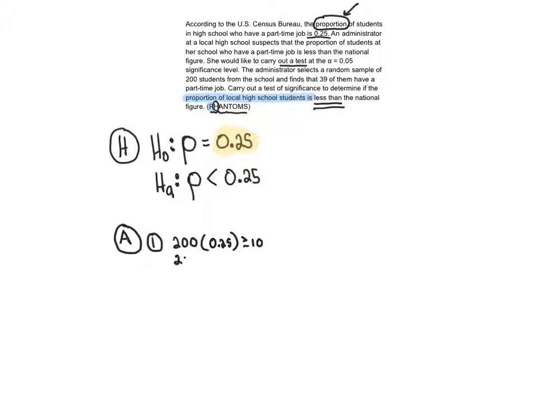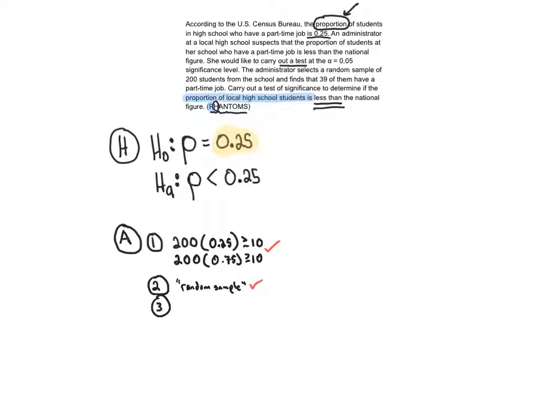All right, and then 200 times 1 minus p, which is 0.75. This is going to be greater than or equal to 10. Are those both greater than or equal to 10? Yes, you can check them if you want. Normality checks out. Let's try our bias check. I see the words random sample. Okay, so that's checked out.